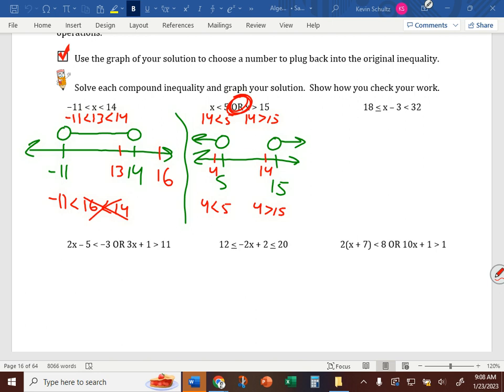What if we've got other stuff in between our two values here? 18 is less than or equal to x minus 3, which is less than 32. What do you suppose we do there? Not quite simplify. We're going to be solving, so we want to get x by itself.